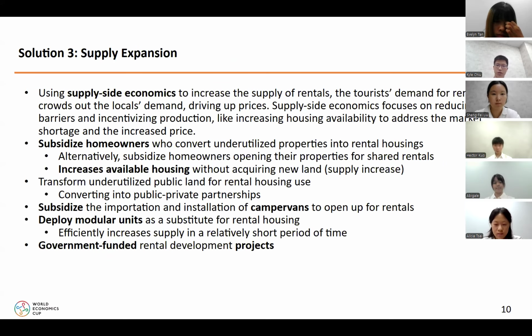Our third solution centers on supply expansion, applying supply-side economics to counteract the rising pressure short-term rentals, or STRs, are placing on local housing markets. Let's start with the problem.